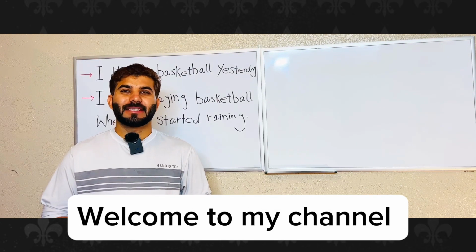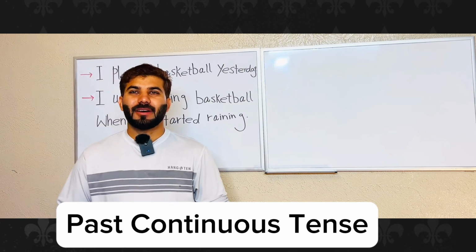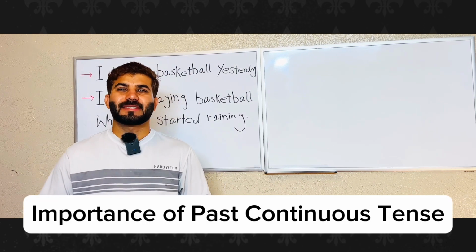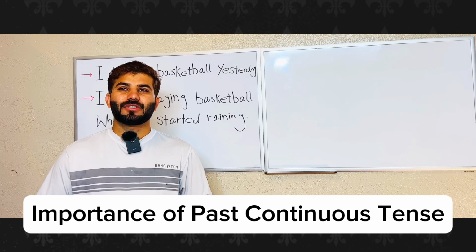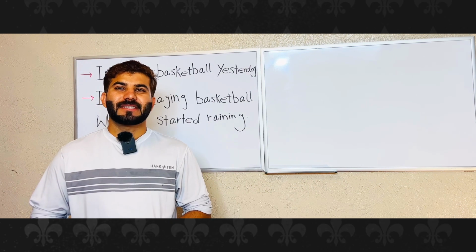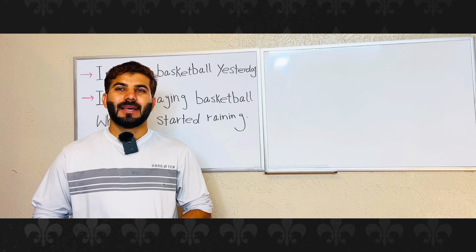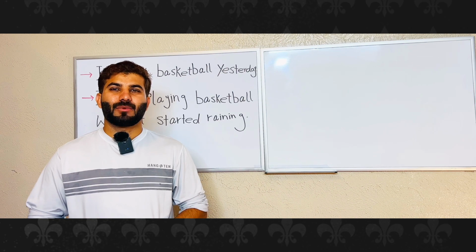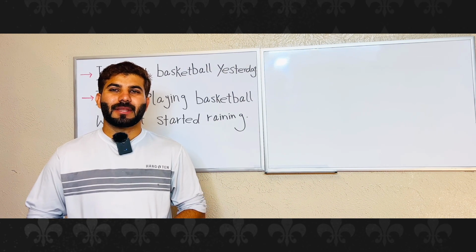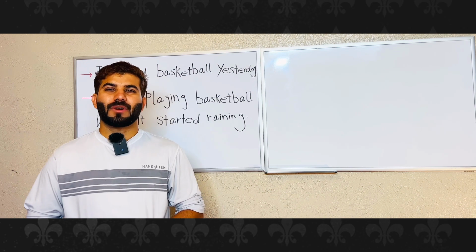Today my topic is past continuous tense. The past continuous tense is important because it helps us to describe ongoing action in the past. It is used to talk about something that was happening at a specific time in the past or to describe two actions that were happening at the same time. This tense allows us to provide more details about the past events and make our stories or descriptions more interesting and clear.